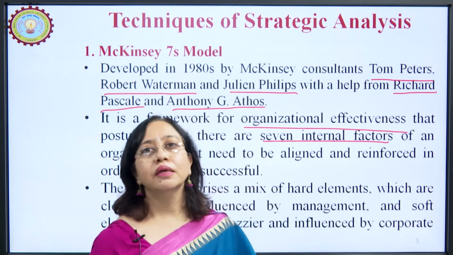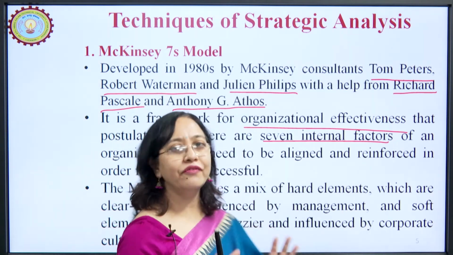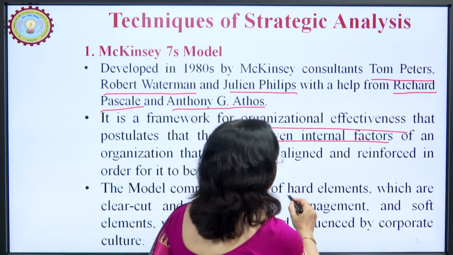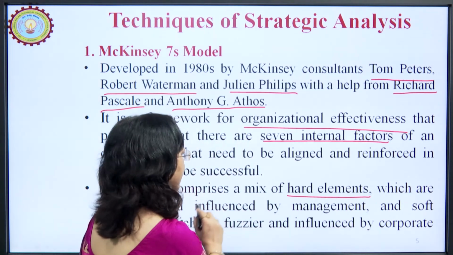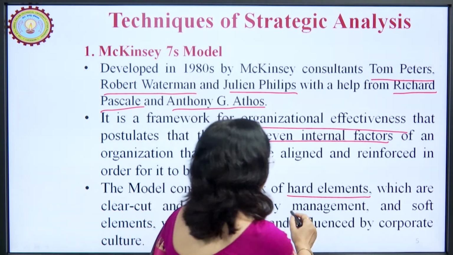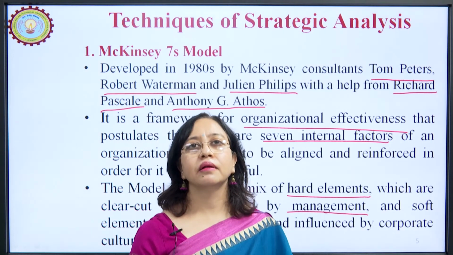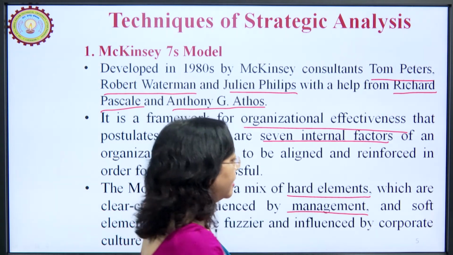And the model comprises a mix of these 7 factors, which can be divided into 2 categories. The first category are the hard elements, which are clear cut and influenced by management. These are the factors which actually come from the management, so they are very clear, precise and concise.